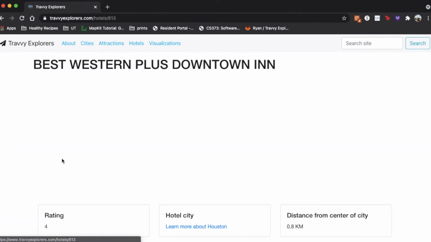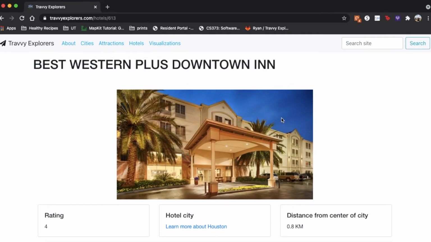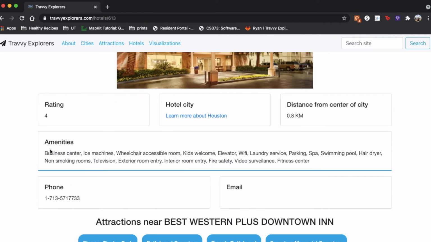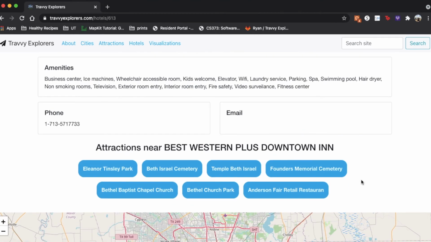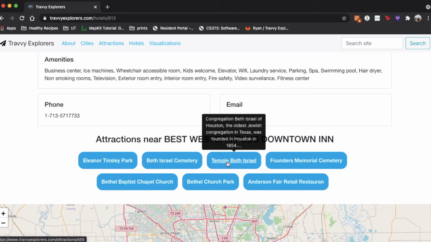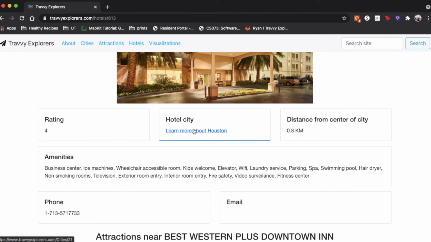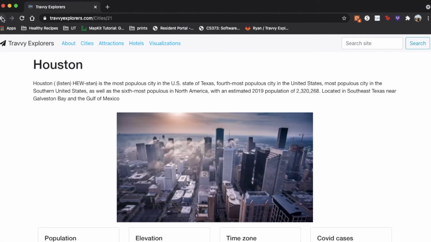And then if we click on a hotel, we can see more information about it. So you can see an image of the front of the hotel, and then you get to see the full list of amenities, phone number, and if there is an email listed, there would be an email here to contact the hotel. And then you can also see nearby attractions. And then if you hover over them, you can see more information about each attraction near the hotel. And then you can also learn more about Houston. So say we could click this, and this will take us to the instance page for the city of Houston.